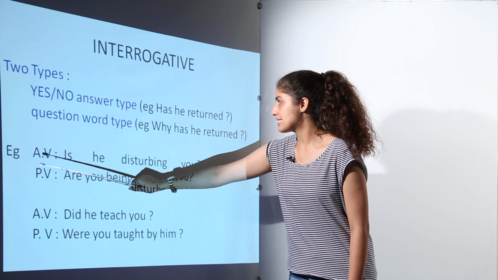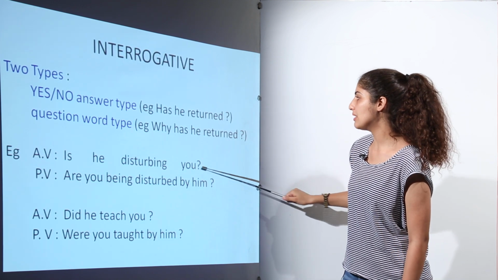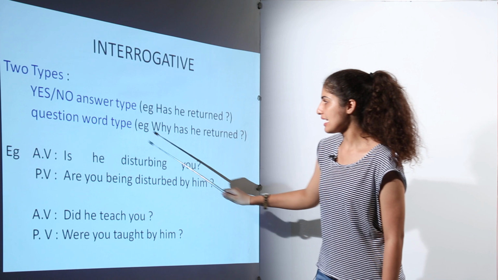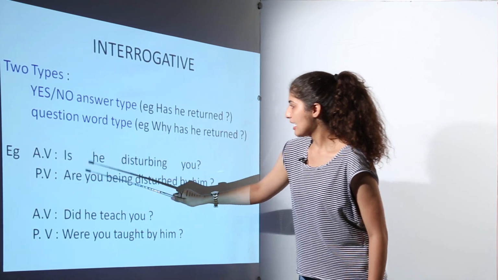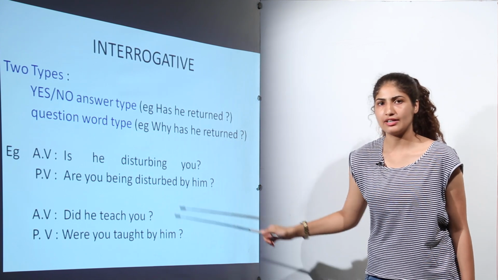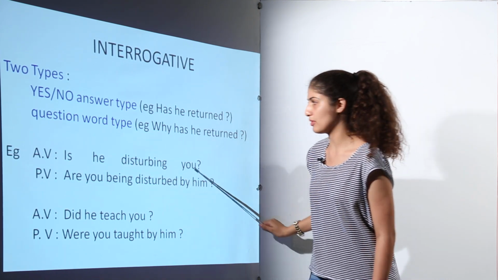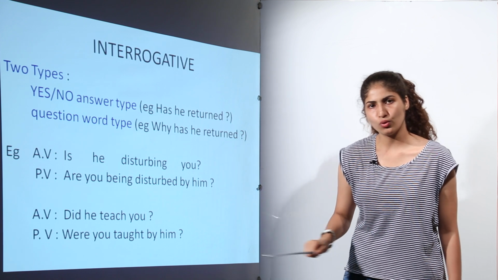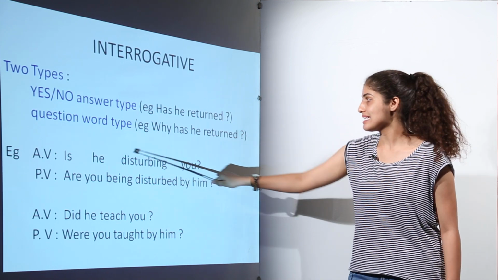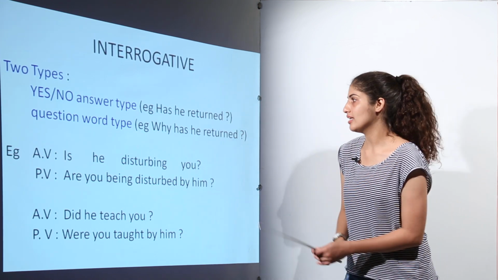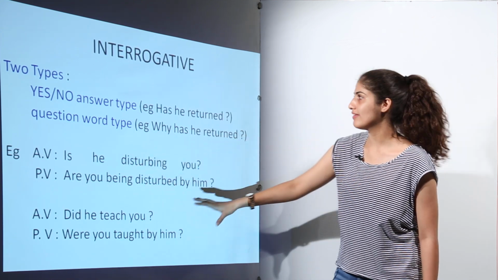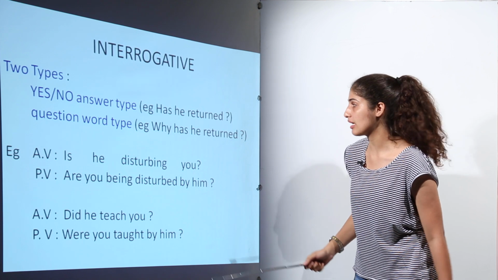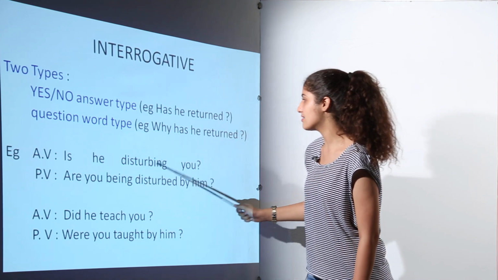Moving on to the examples based on this: is he disturbing you? Now see, just hide this word "is". Imagine it as assertive type, it will be "he is disturbing you". So just follow the rule according to "is he disturbing you", and take that helping verb and put it in the front so that we can make it an interrogative kind of question. For example, is he disturbing you?